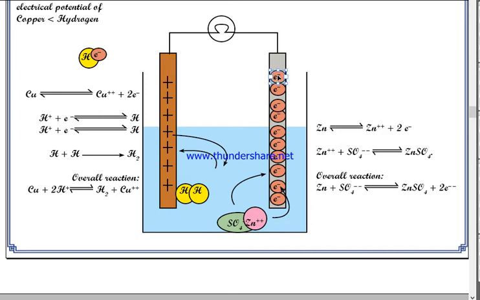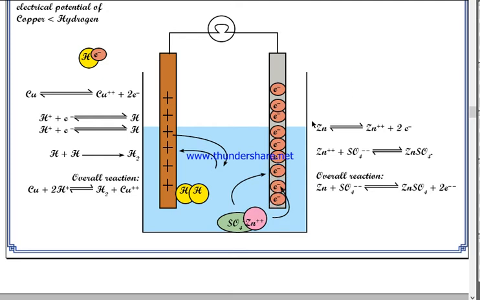The next electrons also go on like that. This electron also moves through the conductor, and it will form a current. This current passes through the bulb, lights the bulb, and reaches the copper. When it reaches the copper, it neutralizes one of the positive charges. This reaction keeps on going, and when all the electrons accumulated in zinc are finished, then the battery becomes